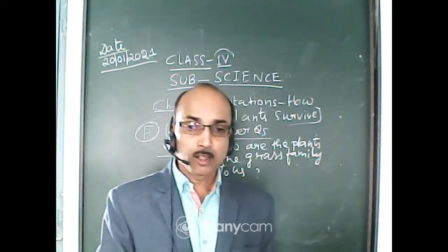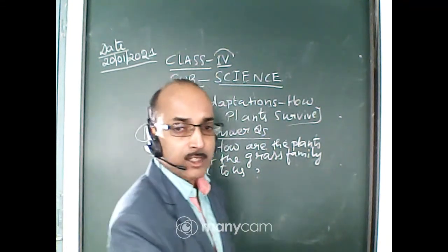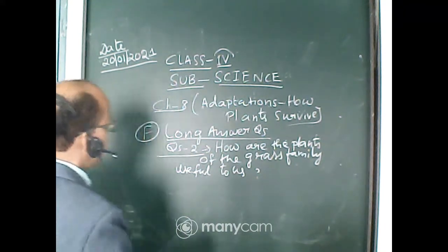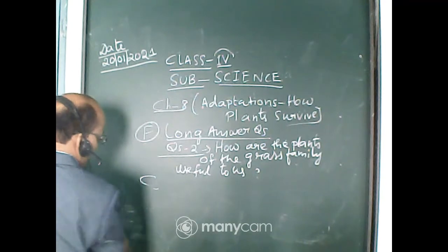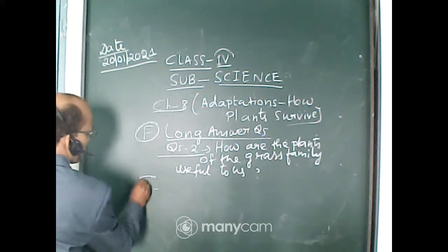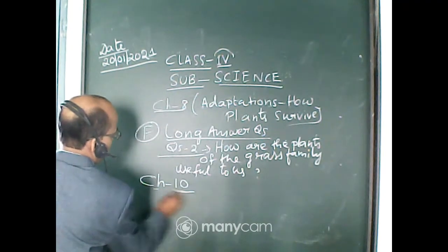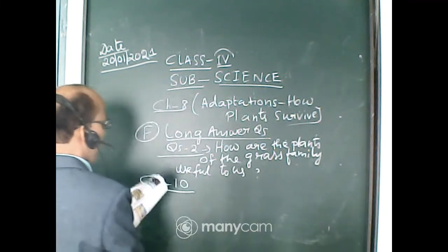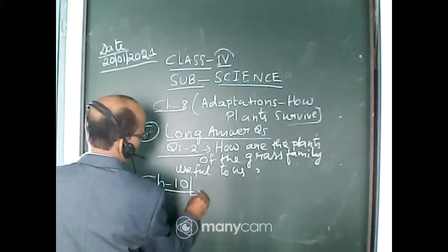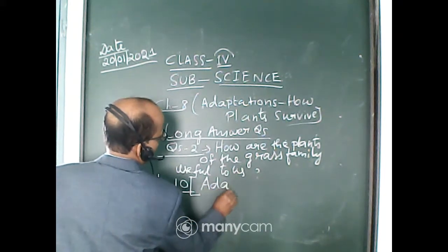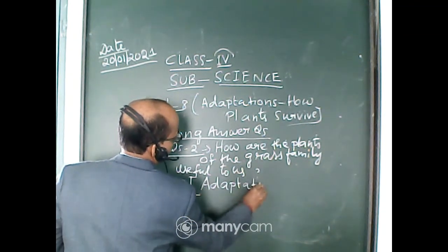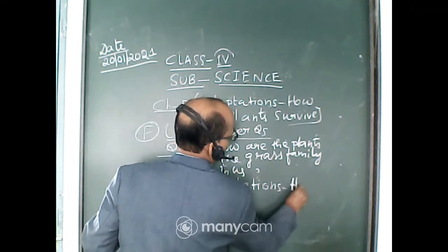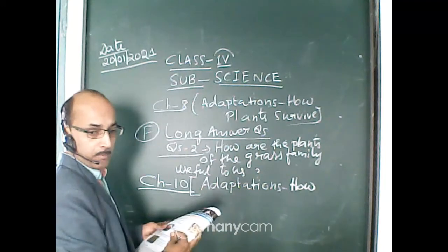Now today I am going to start a new chapter, chapter number 10. Now we will read Adaptations: How Animals Survive.